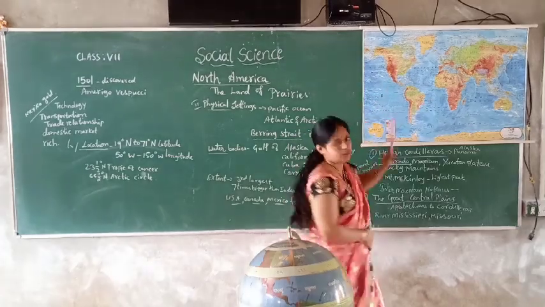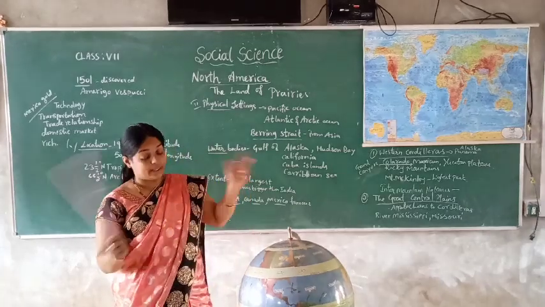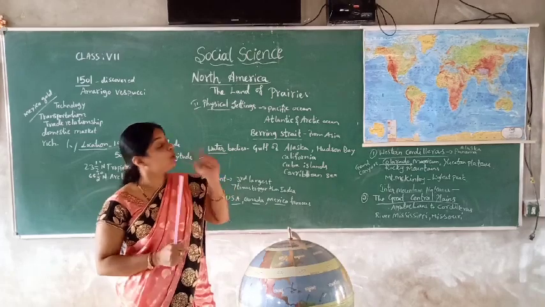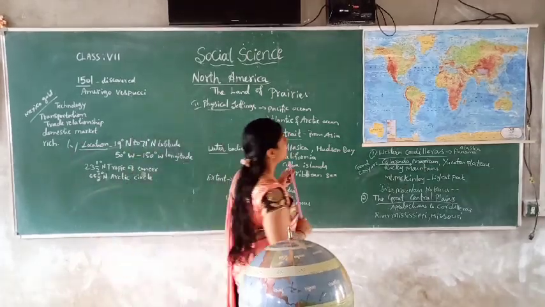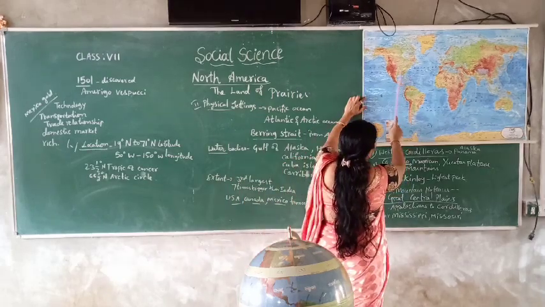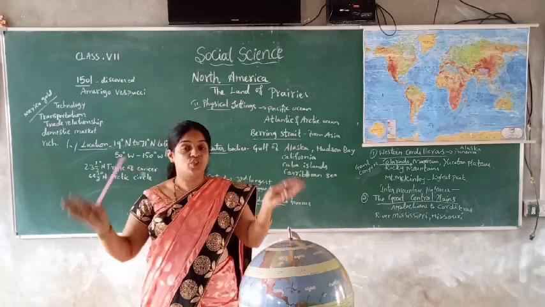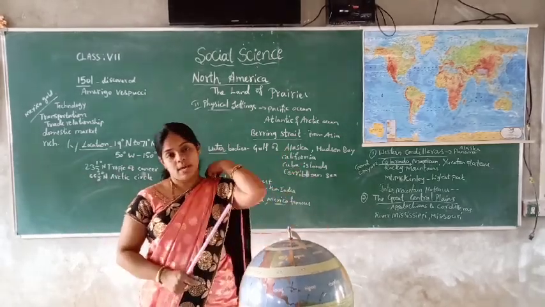Grand Canyon. So here the width is 3 to 29 kilometers, and the depth is 1800. That was the greatest Grand Canyon the Colorado Plateau and Colorado River have made.